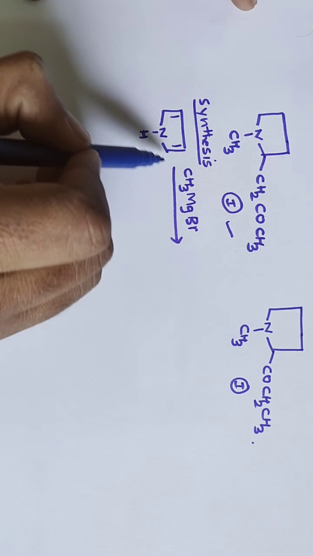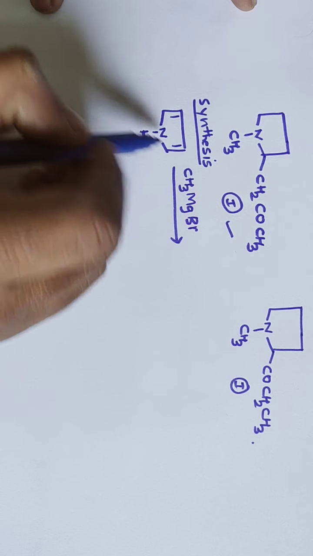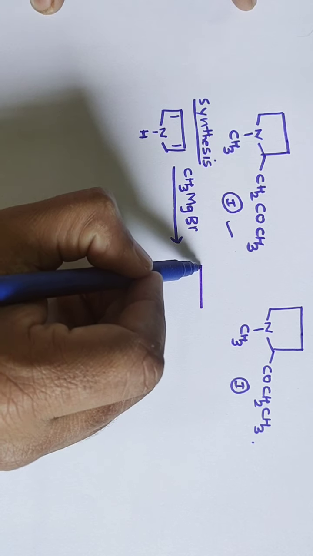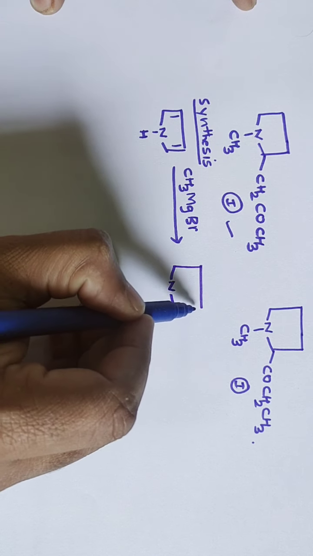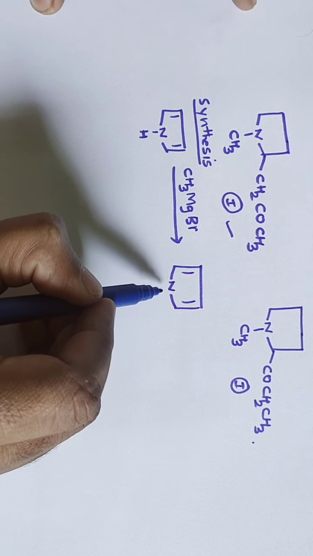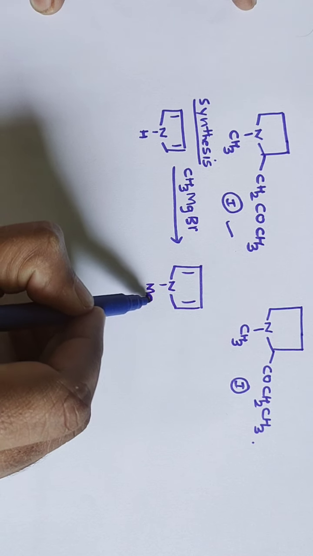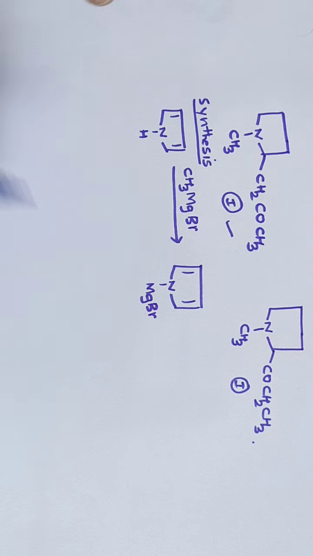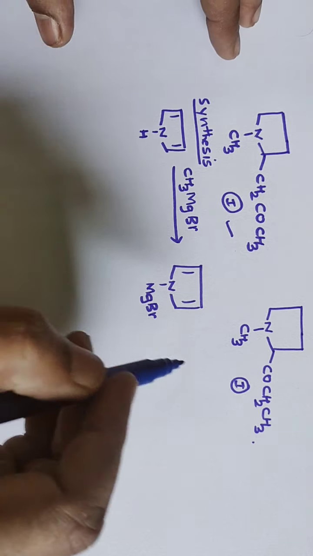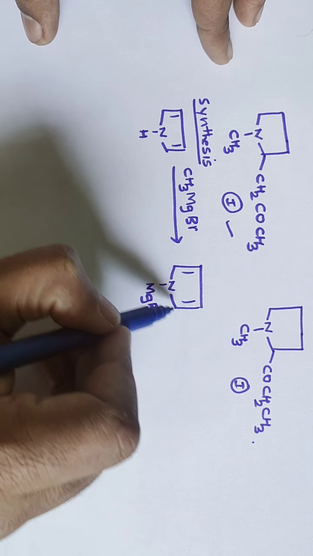This CH3 minus takes up this H to form CH4, and you get pyrrole magnesium bromide.